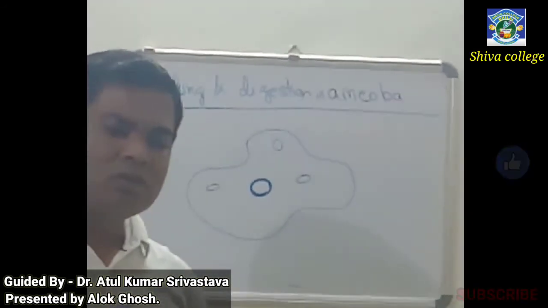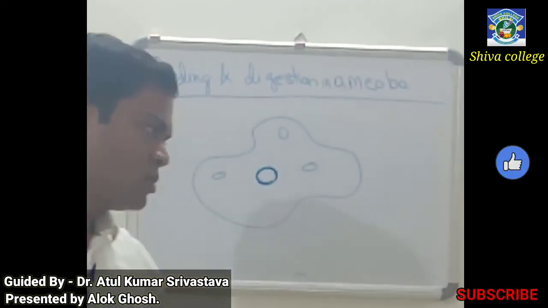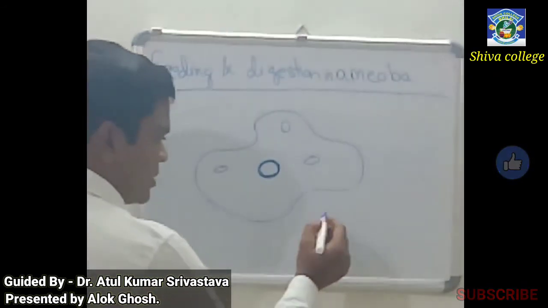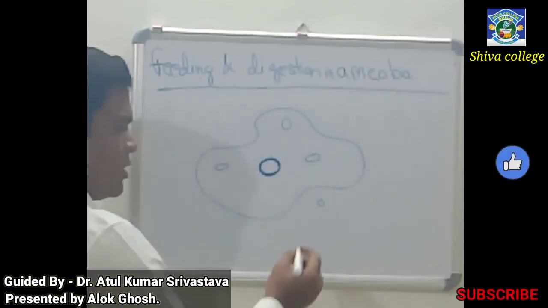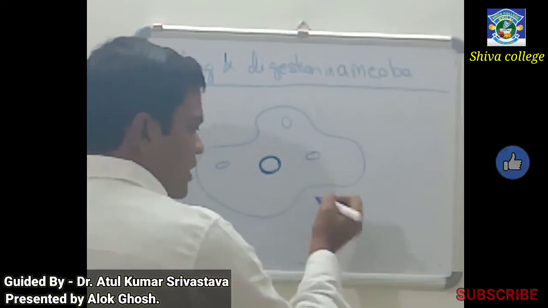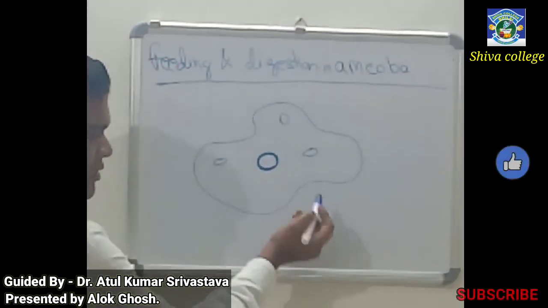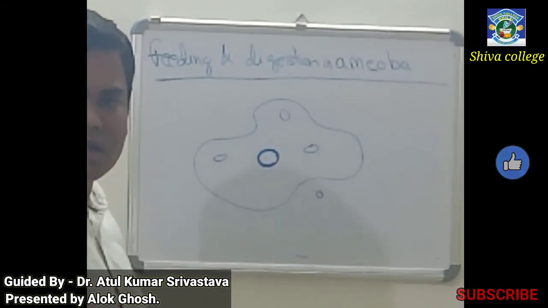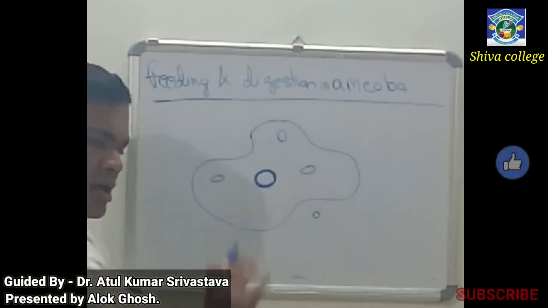So now how does this amoeba feed and digest? Let us suppose that there is something which the amoeba feeds on. Here is a food present. Now when the amoeba sees that there is food present, what it does is it goes around it.